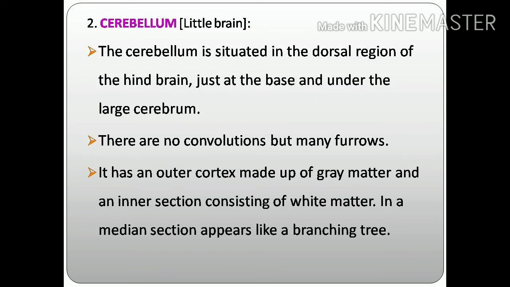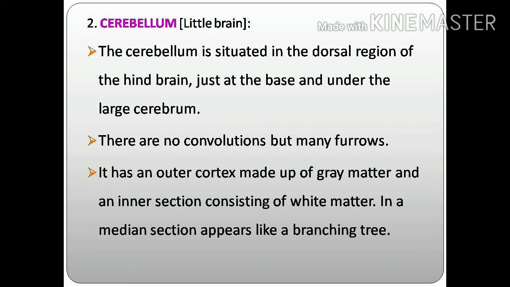The next part of the brain is the cerebellum, also called the little brain. The cerebellum is a much smaller area of the brain located at the base, under the large cerebrum. It has no convolutions, meaning it has no sulci or gyri, but it has numerous furrows.